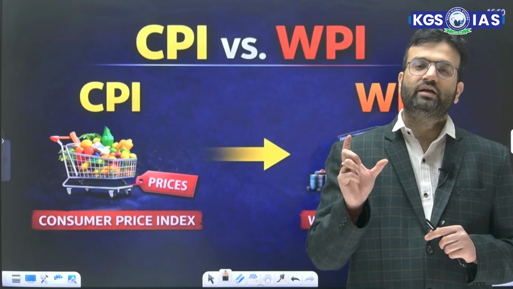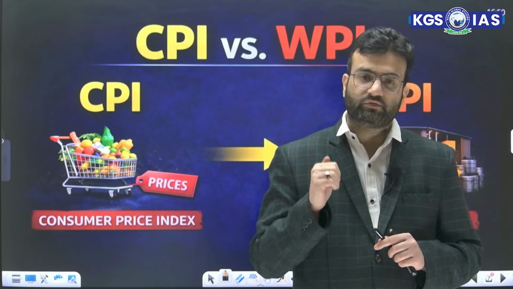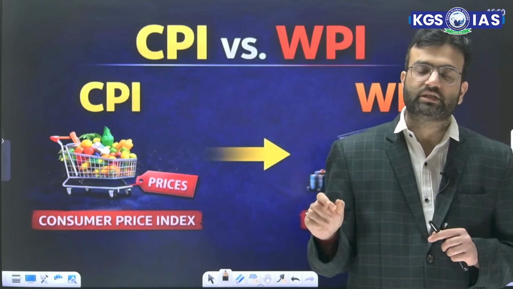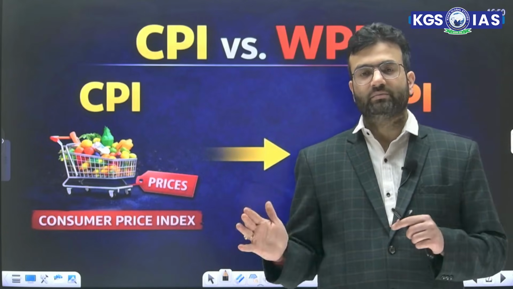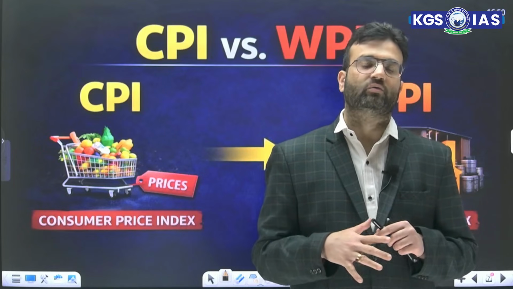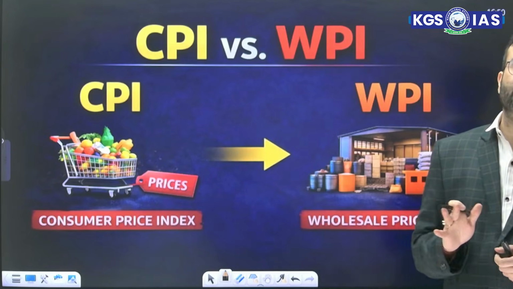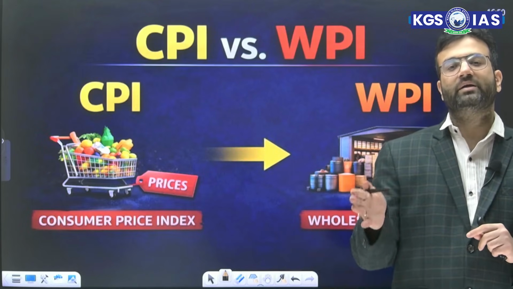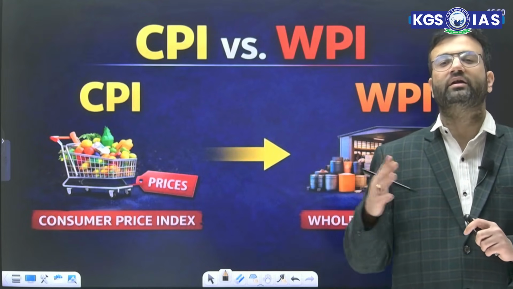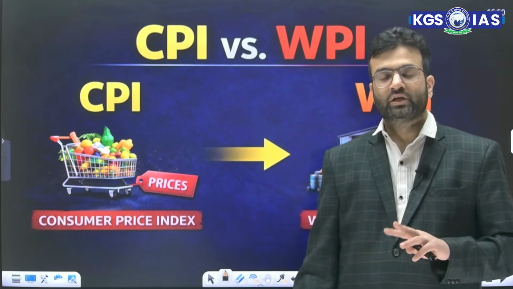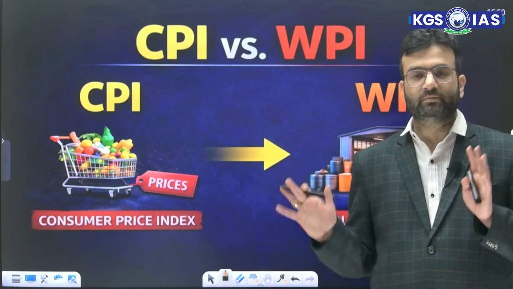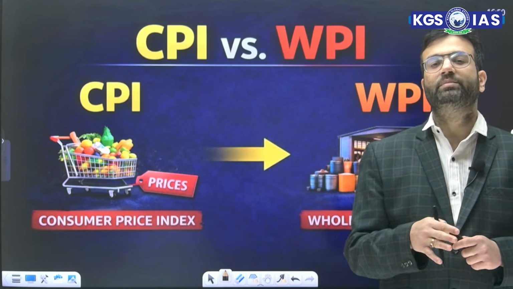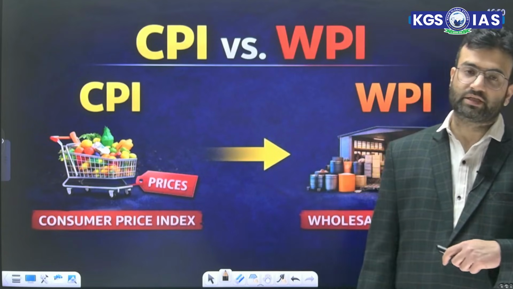So inflation targeting is 4% plus minus 2% for the current times. That means if the inflation remains between 2% to 6%, that shows that inflation is under control for the economy. So the major difference between WPI and CPI is that WPI includes goods, CPI includes goods and services. CPI measures inflation at retail level, WPI at wholesale level. The third difference is that in WPI, the highest weight is given to manufacturing items, while in CPI the high weight is given to food prices.